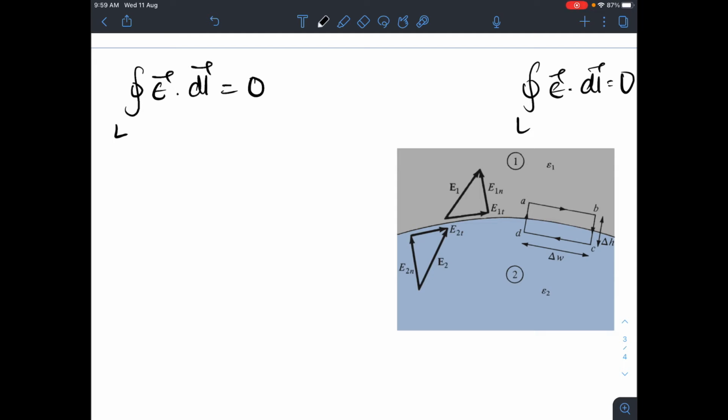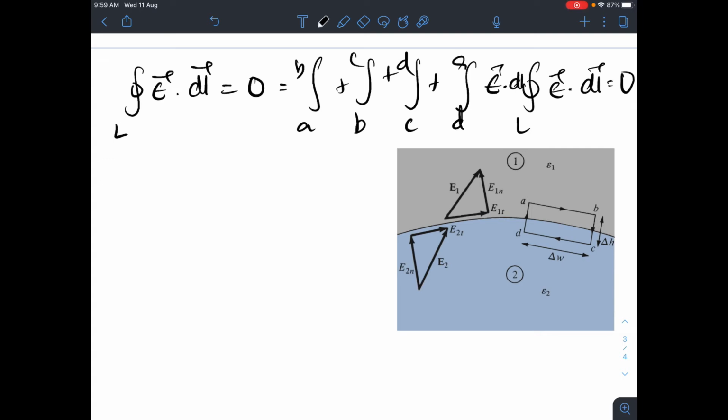So that is like I have to add it between integral A to B, B to C, C to D, and D to A, right? So let me write. It is equal to what? Integral A to B plus B to C plus C to D plus D to A, E dot dl. Okay, so that is what here.